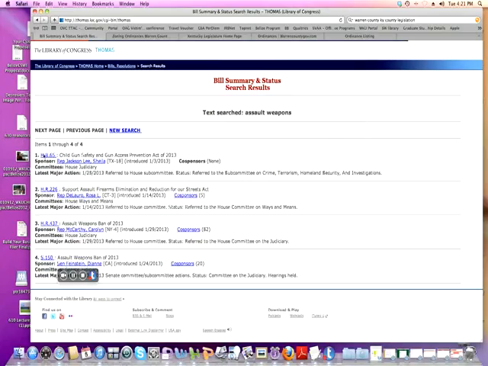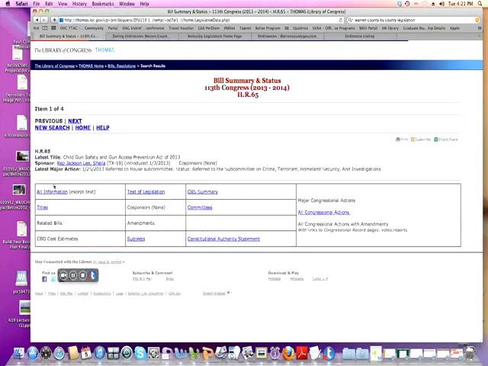When you want to get more information, you just click on the name of the proposed legislation, and here you can see who sponsored the bill. It was Sheila Jackson Lee from Texas, and she introduced it on this date. There were not any co-sponsors, so she went this one alone. The latest major action was that it was referred to the House subcommittee, so it tells you where it is in the process.